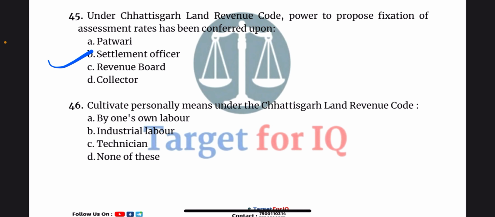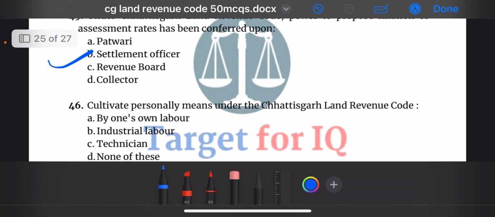Settlement officer. Next question, cultivate personally means, under the Chhattisgarh Land Revenue Code: A. By one's own labor, B. Industrial labor, C. Technician, or D. None of these. The correct answer is by one's own labor.